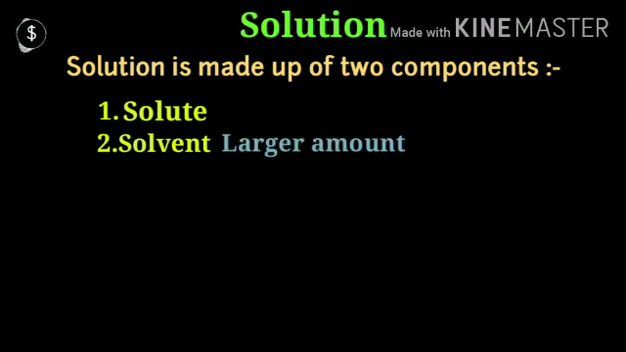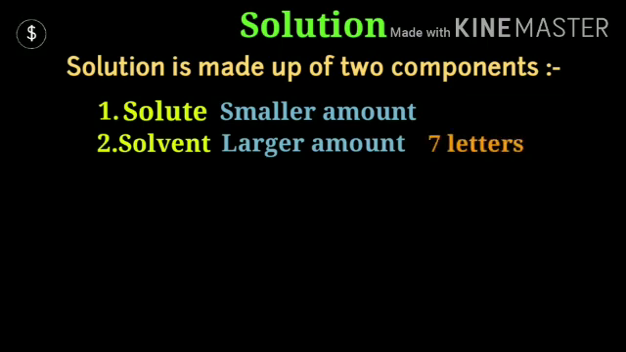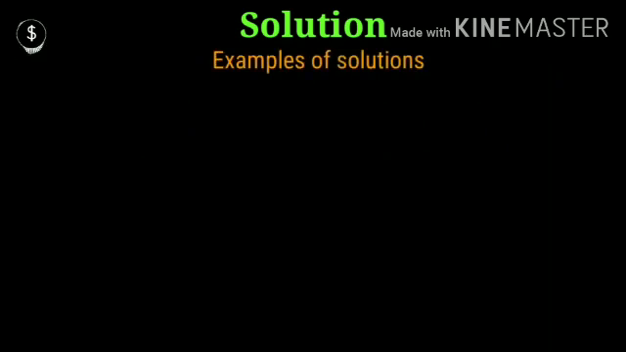A solution is made of two components, solute and solvent. Solvent means which is large in amount, like water, and solute means which is smaller in amount, like salt or sugar which is added in water. Now you have a very good technique of learning. You can check the spelling: solvent has 7 letters and solute has 6 letters. So solvent has 7 letters, it means it is bigger than solute, so it has a large amount. So we can learn it like this: solvent is larger in amount. In the same way solute has fewer letters, 6 letters, so it is smaller in amount.